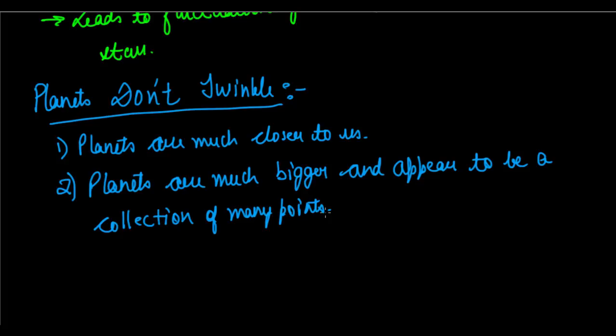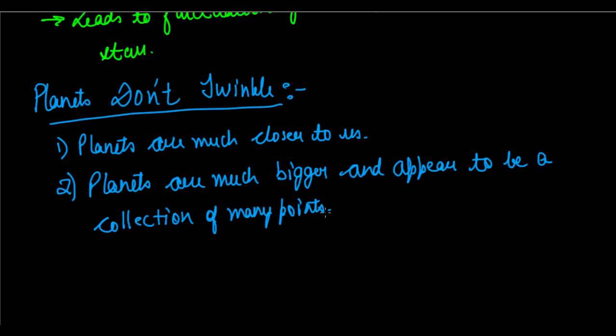It comes to be zero, because they are much closer to us, and the points of light in the planets which send light towards us, their fluctuation nulls out to be zero, because they are a large collection of points, and their flickering more or less does not create a very considerable flickering effect, right?